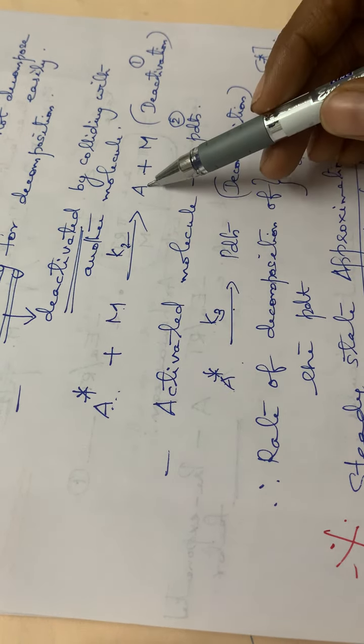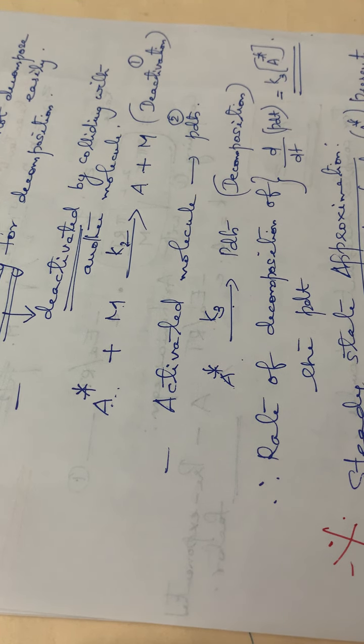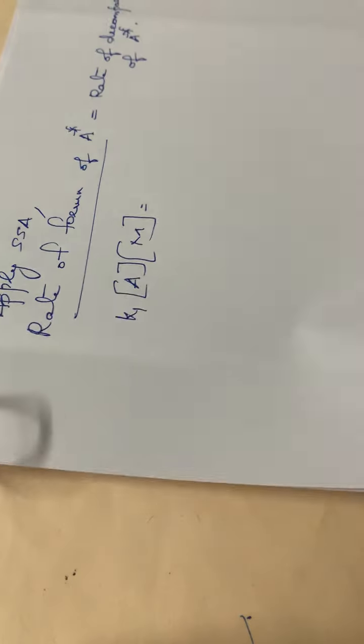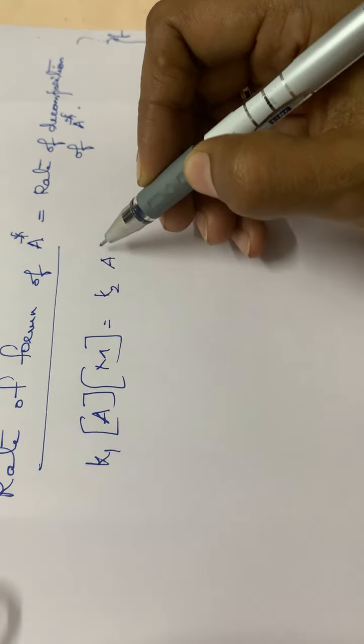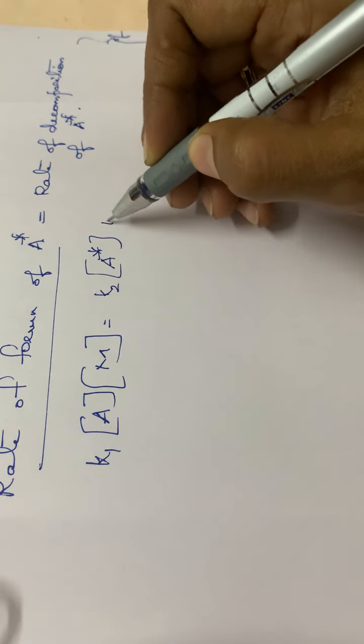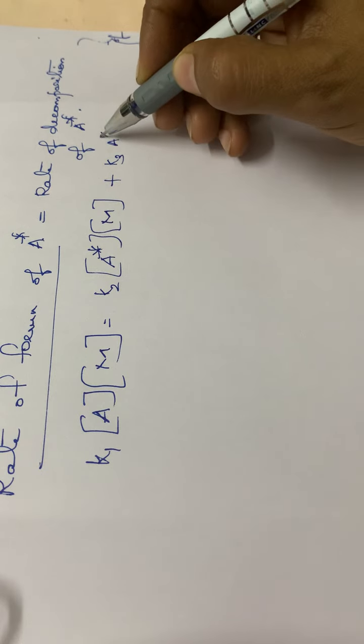See, here A star is decomposed to A, and here A star is decomposed to products. So the rate of decomposition of A star is equal to K2 into A star into M plus K3 into A star.